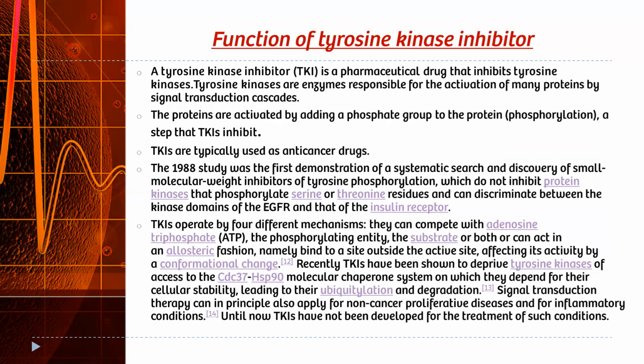Now we talk about tyrosine kinase inhibitor function. They are pharmaceutical drugs that inhibit the activation of many proteins. Proteins are activated by adding a phosphate group through a process known as phosphorylation.